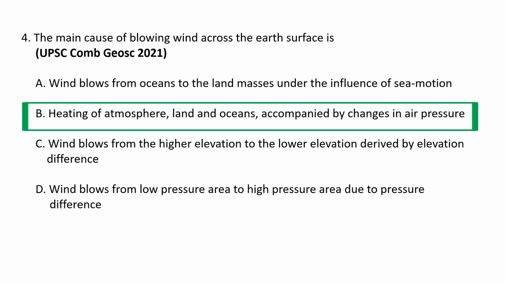So wind is the movement of the air. It is caused by the uneven heating of the earth by the sun and the earth's own rotation. And winds range from light breezes to natural hazards such as hurricanes and tornadoes. So the main cause of the blowing wind across the earth's surface is heating of the atmosphere, land masses, and oceans, which are accompanied by changes in air pressure.